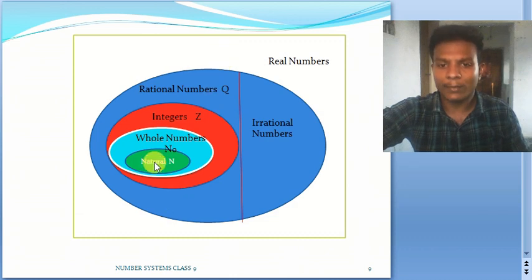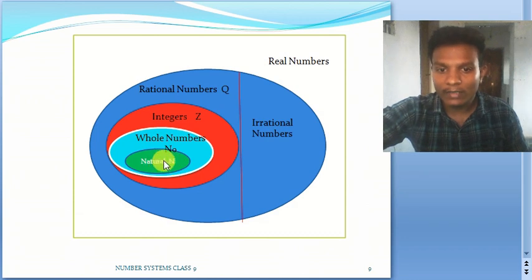So just remember, this is a set, that means the collection of all natural numbers. This is one more set, that is the collection of all whole numbers. This is one more set, the collection of all integers. And remember, I have written some letters here, they will be useful.